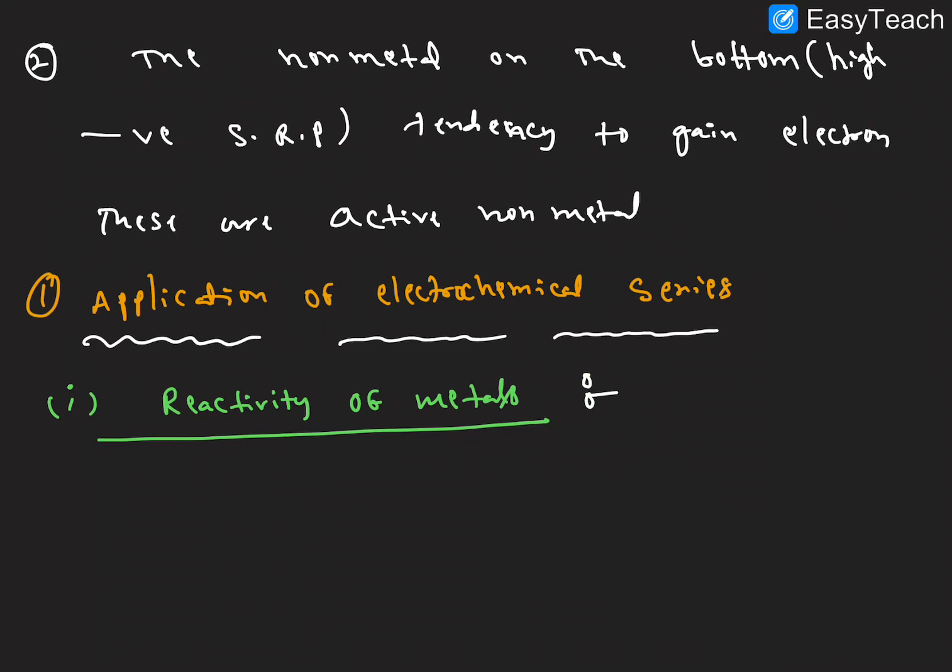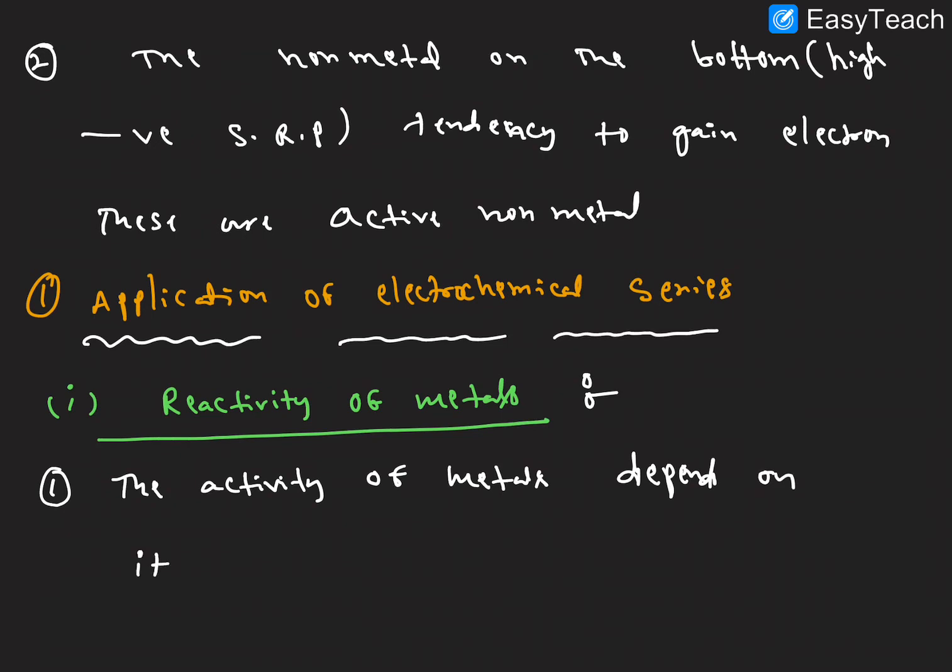Here is a very important point: the activity of metals depends on its tendency to lose the electron.